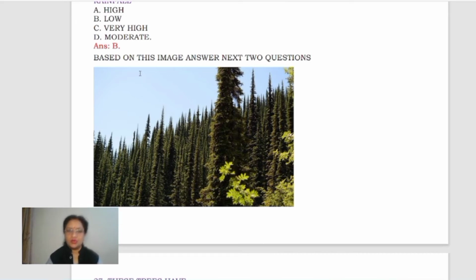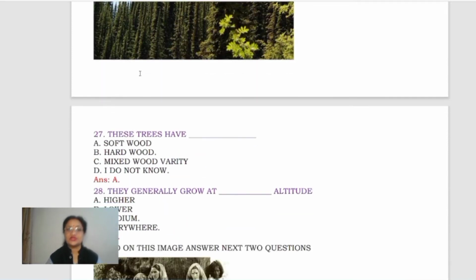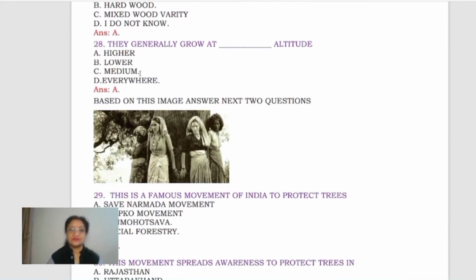Based on this image, answer next two questions. You can see now what type of vegetation this is. Yes, these trees have the softwood, no doubt, and they belong to the coniferous trees, coniferous vegetation. They generally grow at higher altitudes over the mountainous area. Clear? Now come to next.